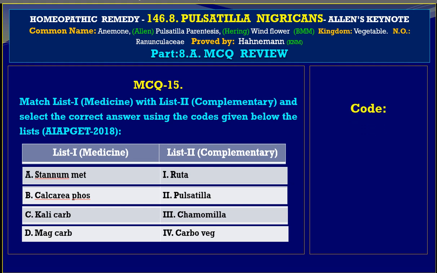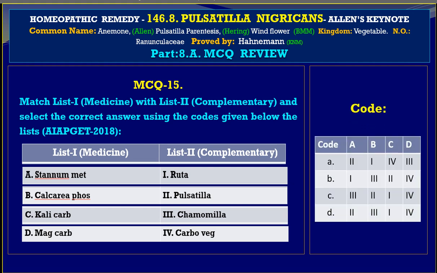Now we have the code, and this code has got four variables A, B, C, D. A variable has got A2, B1, C4, and D3. B variable stands for A1, B3, C2, and D4.